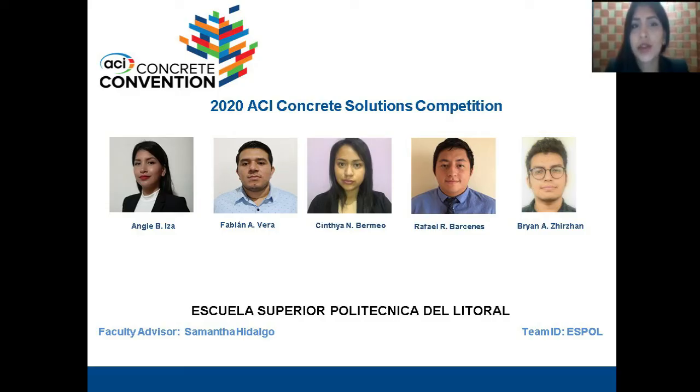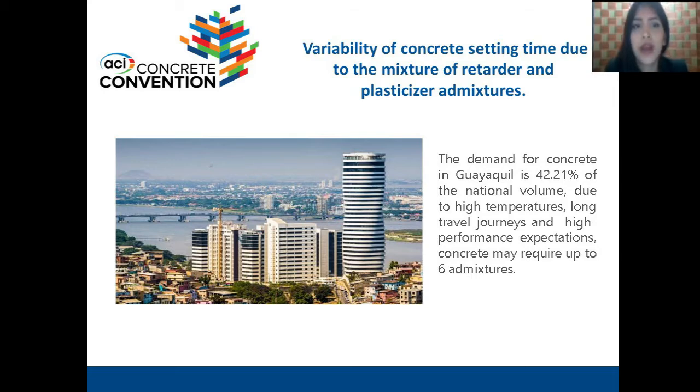2020 ACI Concrete Solution Competition ESPOL. Variability of concrete setting time due to the mixture of retardant and plasticizer admixture. The demand for concrete in Guayaquil is 40 to 21% of the national volume. Due to high temperatures, long travel journeys, and high performance expectations, concrete may require up to 6 admixtures.